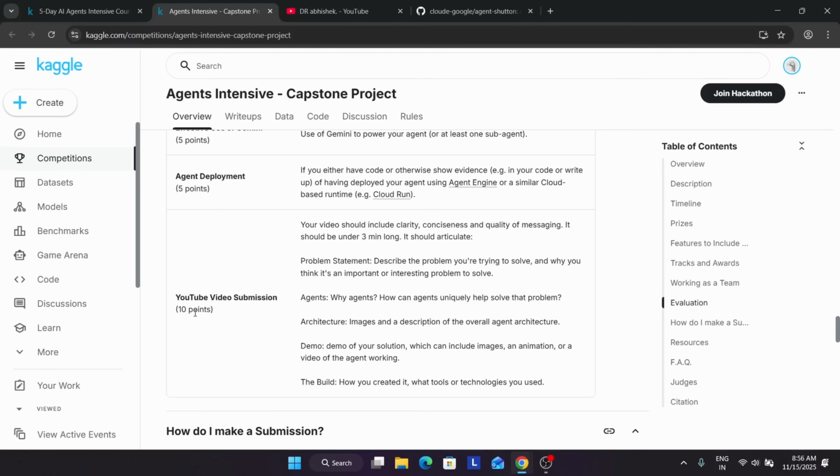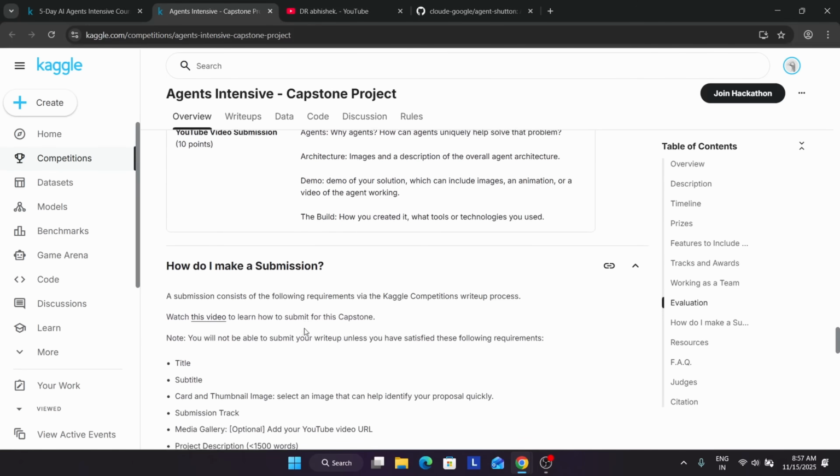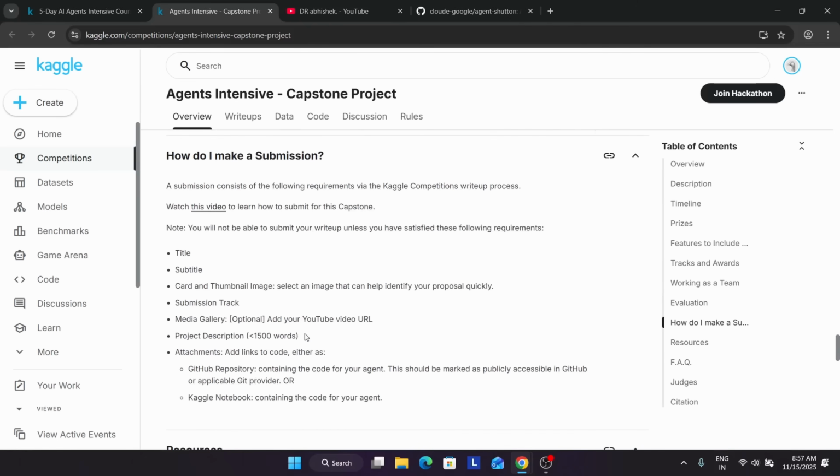For example, if you have worked on disaster management, how will it share the details with the entire team and family members. Okay, so this is how we build the agent. Now how to make a submission, all things will be covered, so just wait.